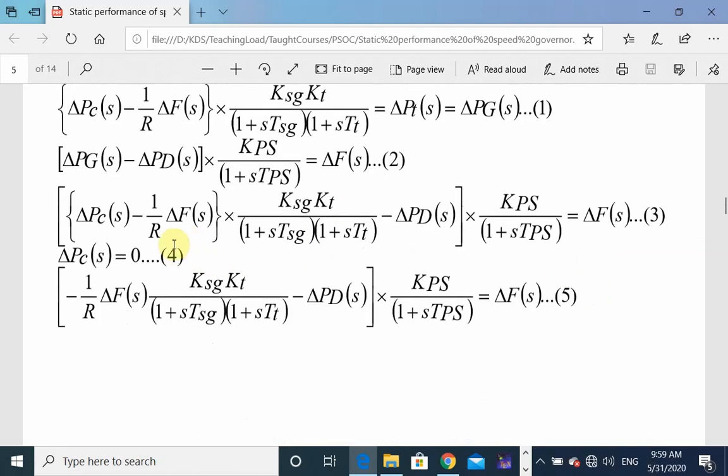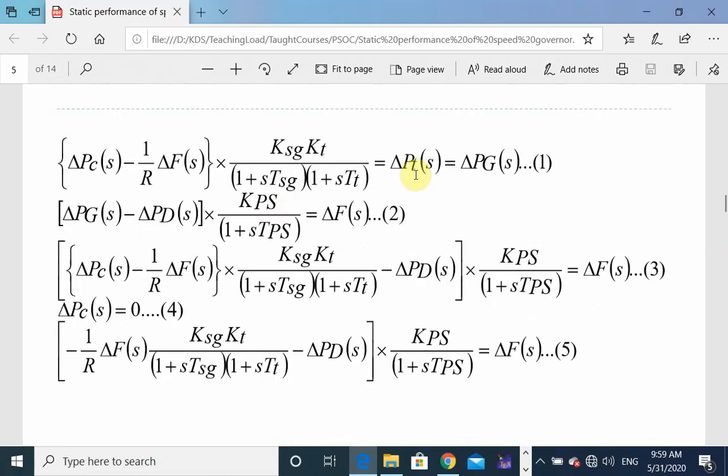Equation number 1 corresponds to obtaining delta PGS. This whole delta PGS value we put here in equation number 2, so this is my delta PGS minus delta PDS multiplied by KPS over 1 plus TPS S is equal to delta Fs.